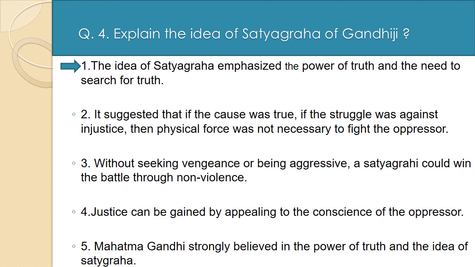Point number four, justice can be gained by appealing to the conscience of the oppressor. Point number five, Mahatma Gandhi strongly believed in the power of truth and the idea of Satyagraha. This is an important question which can be asked for 3 marks.